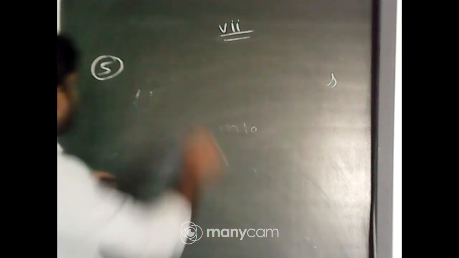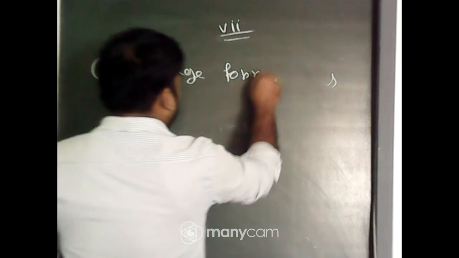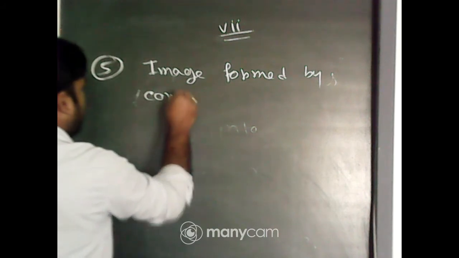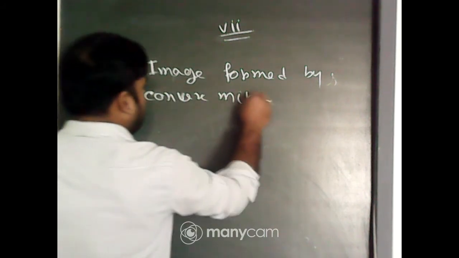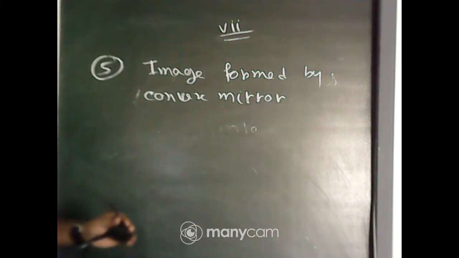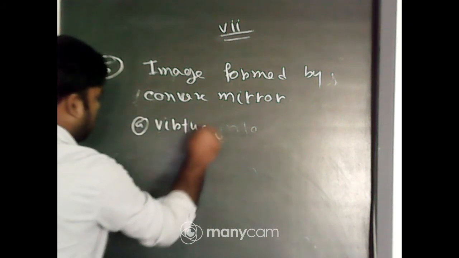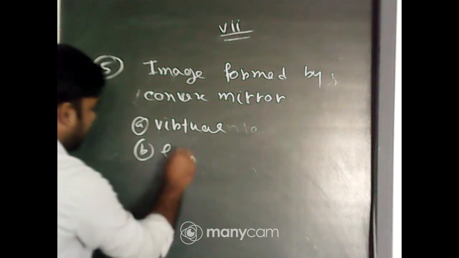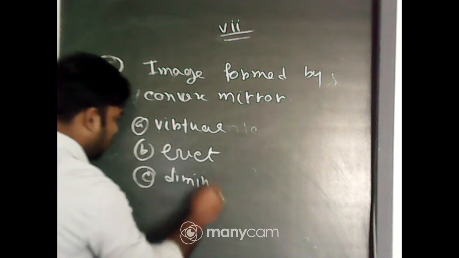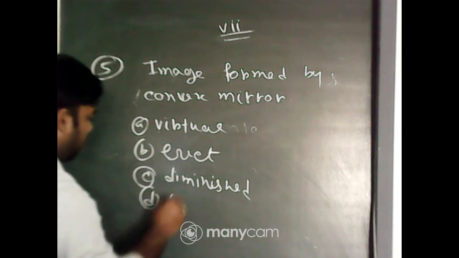Image formed by the convex mirror. Option A, virtual. Option B, erect. Option C, diminished. Option D, all of these.